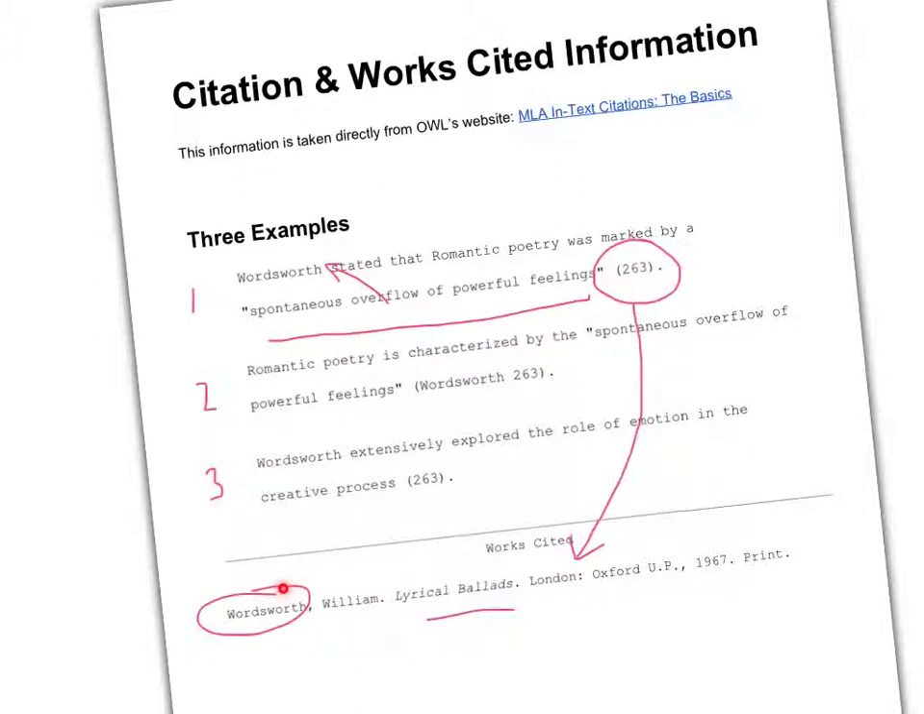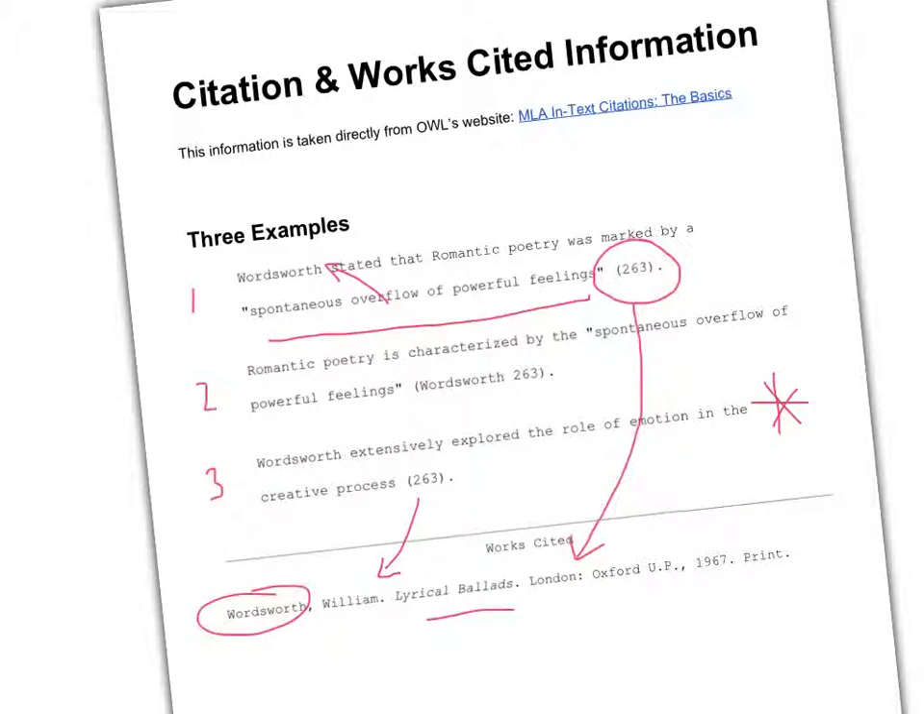And finally, and this is something that I think many students need to do most frequently, is if you take someone's ideas, and ideas are included as intellectual property that we need to give credit for. We don't have a quotation at all used in this example, but we still need to credit the source and include citation information to direct your reader to where it came from. So in this case, Wordsworth extensively explored the role of emotion in the creative process, and we know that idea comes from, again, Lyrical Ballads.